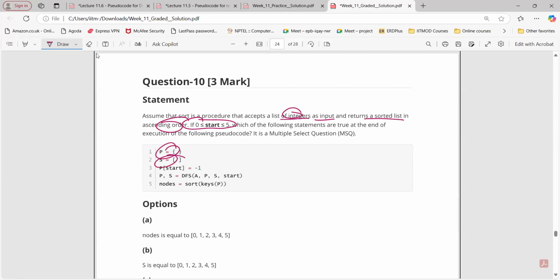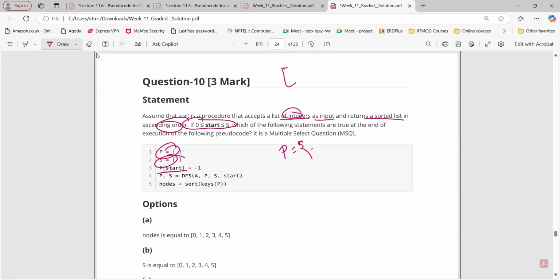So P is this list, P of start. So what is this start here? Any notes, sir? Okay, which of the following statements is true at the end of execution? So start. What do we want to find out? Nodes, yes, right? If we start from the sorted list, if 0 less than 5, true at the end of execution.